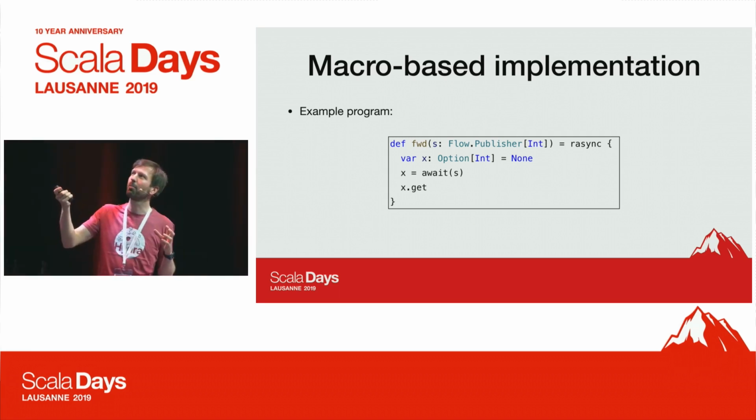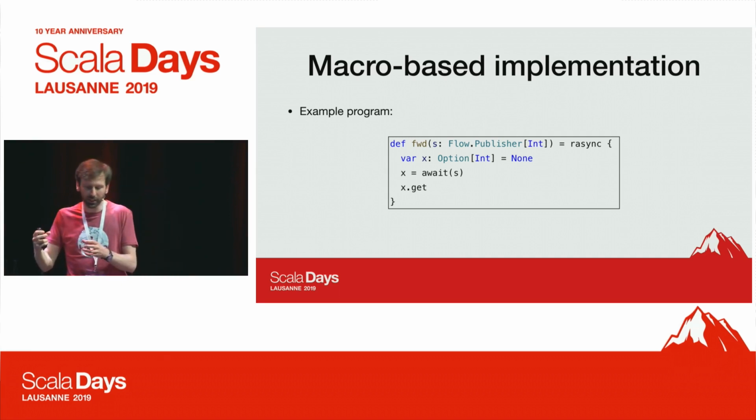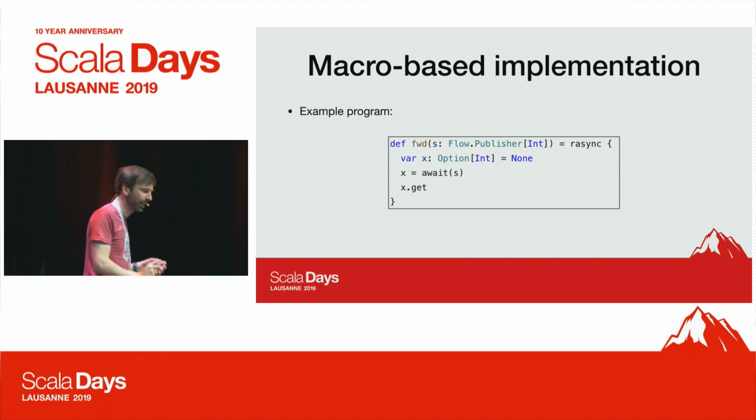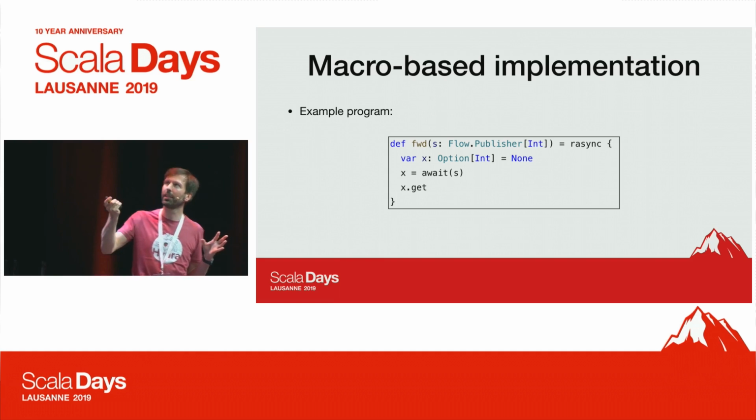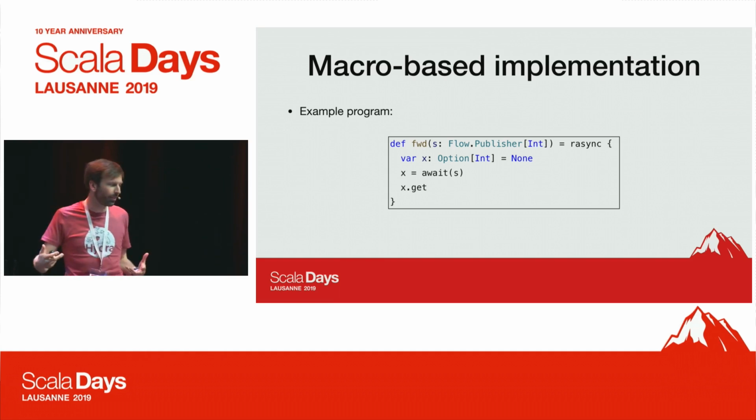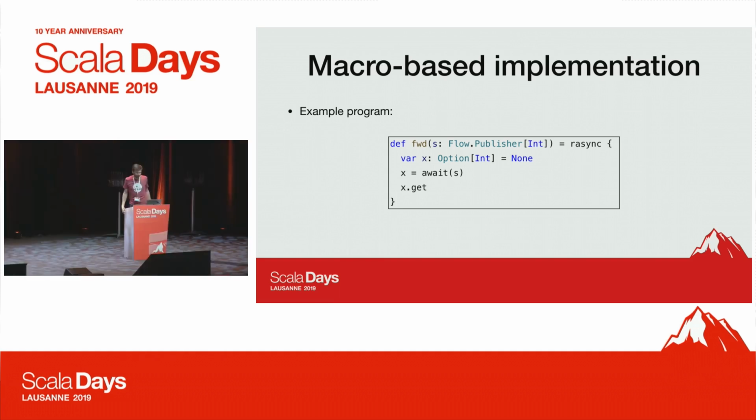So initially it's none, but then later we're going to call await and assign the result to x. And then after the await, the only thing we do is we call get on x, right? That's like the simplest possible thing you can think of. It's like forwarding one event somehow. So what do we do?